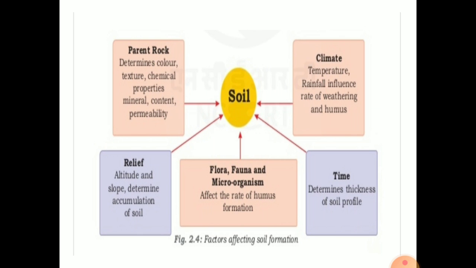We are discussing the soil of a particular area. And slope determines accumulation of soil, that is, how much thickness of the soil is found in such places. Flora, fauna and microorganisms, the organic matter, the decay of all these things also help in creating soil and affect the rate of humus formation.